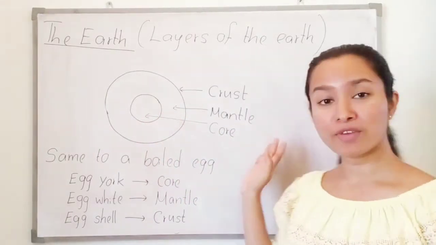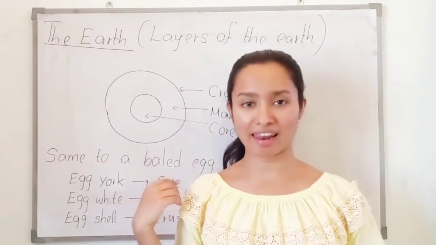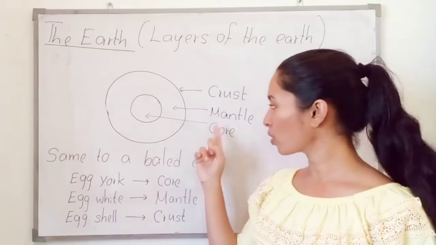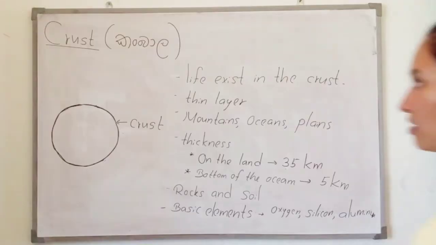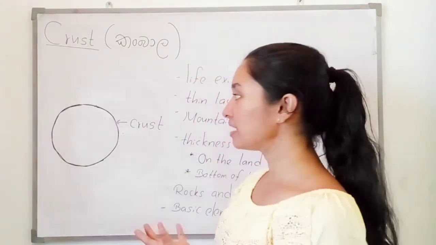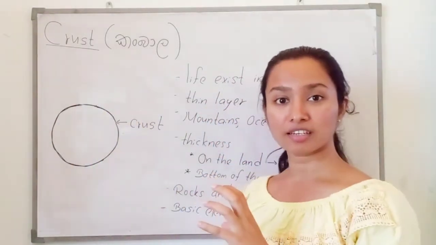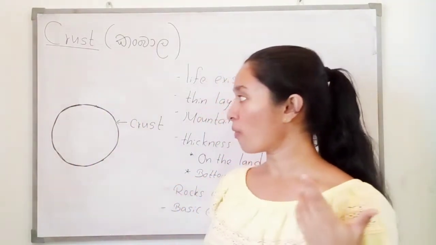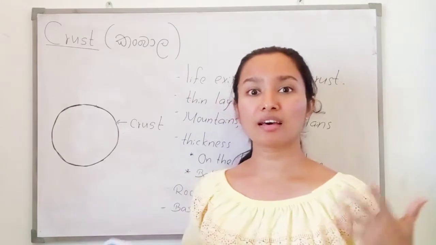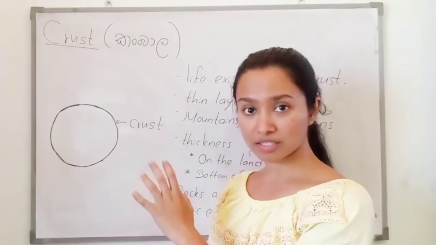So now we have to find information about these three main layers. What are the layers? Crust, mantle and core. The earth crust, Prithvi Kabala. This is the earth crust, the outer layer of our earth. We are living on the earth crust. We can find living organisms, life, in this earth crust. So that is the outer layer.